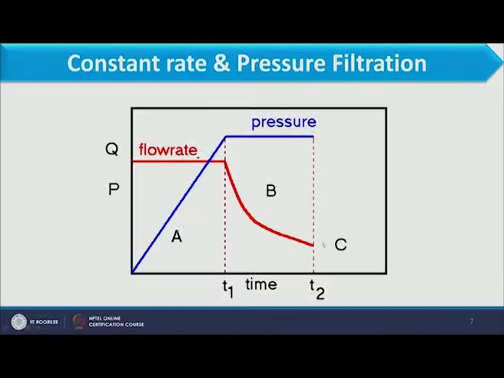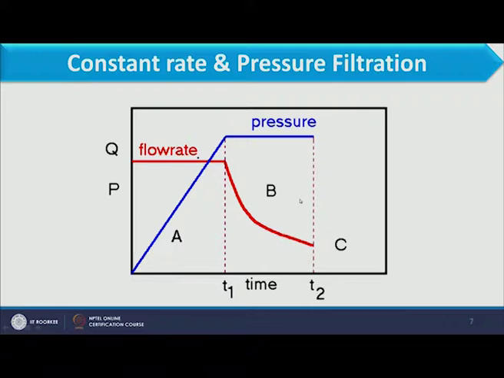If we maintain the pressure constant from the start, the rate of filtration will keep on decreasing. You can see this section of the image appears first, and after that when we increase the pressure, the filtrate can be constant at this level. Obviously the volume of filtrate collected will decrease, and its rate will decrease significantly.